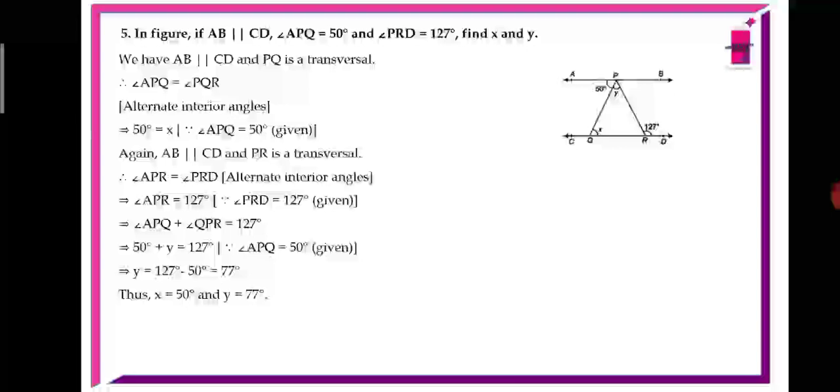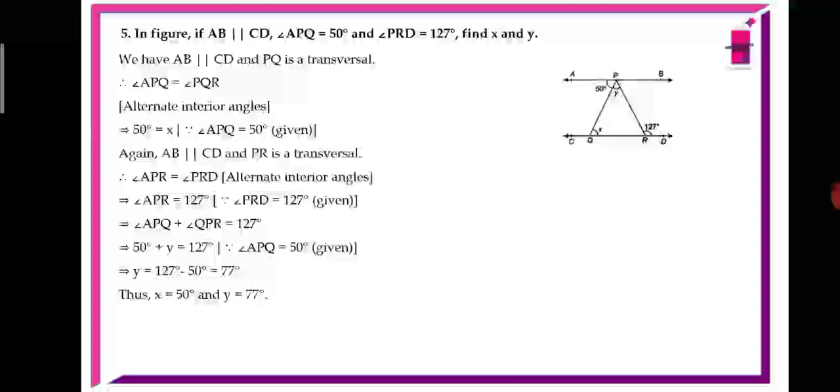Question number 5. In the figure, if AB is parallel to CD, angle APQ equals 50 degrees and angle PRD equals 127 degrees, find X and Y. We have AB parallel to CD and PQ is a transversal. Then angle APQ equals angle PQR, they are alternate interior angles. Therefore, X equals 50 degrees. Angle APQ equals 50 degrees, already it is given. So the X value is 50 degrees.